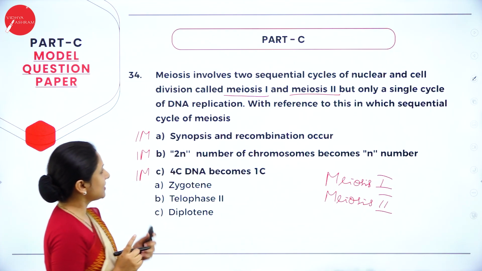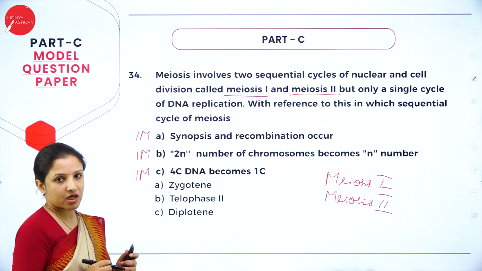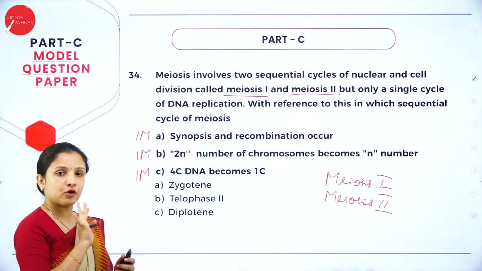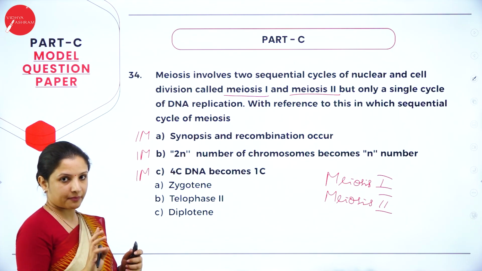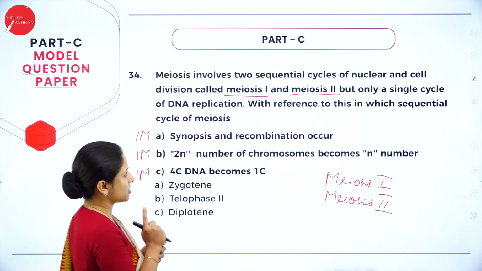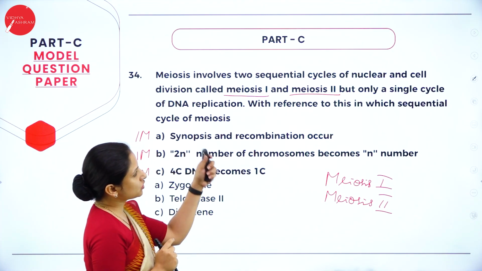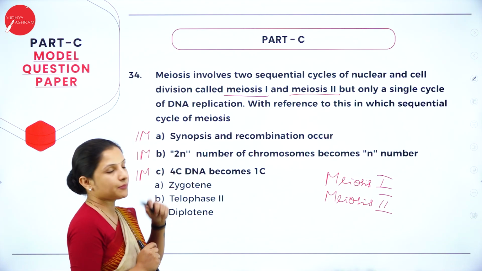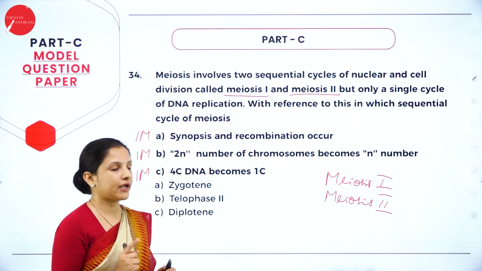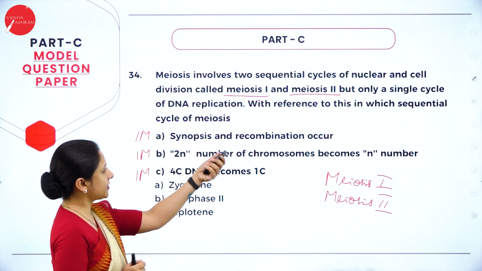But only a single cycle of DNA replication will take place. It does not take place 2 times; in meiosis 1 and meiosis 2, DNA replication will not happen twice. Only once DNA replication will take place. With reference to this, in which sequential cycle of meiosis all these 3 processes will occur, you have to write. First one, synapsis and recombination.